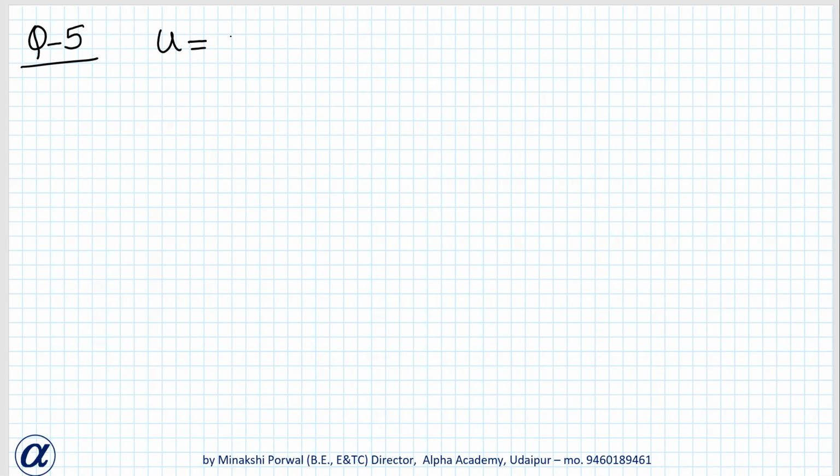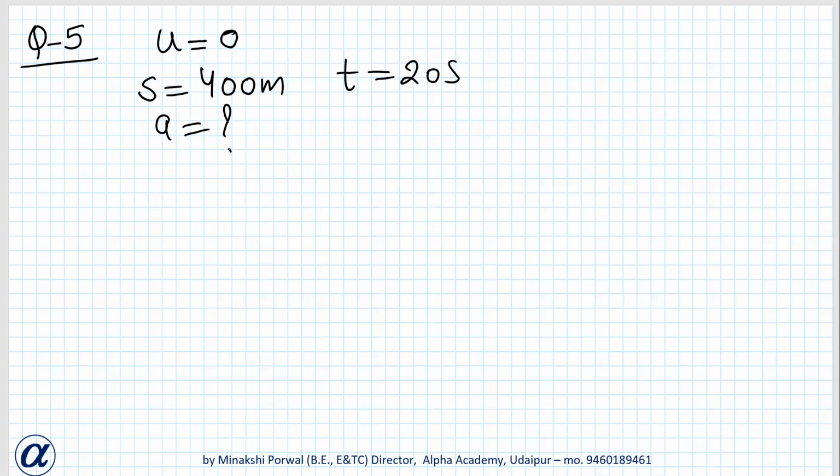Okay. So initial velocity is 0. Distance traveled is 400 meters. And time is 20 seconds. Acceleration we have to find. Force acting on it if mass is 7 metric tons. Mass of the truck is 7 metric tons.